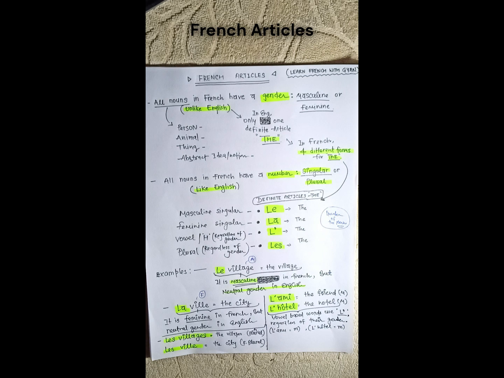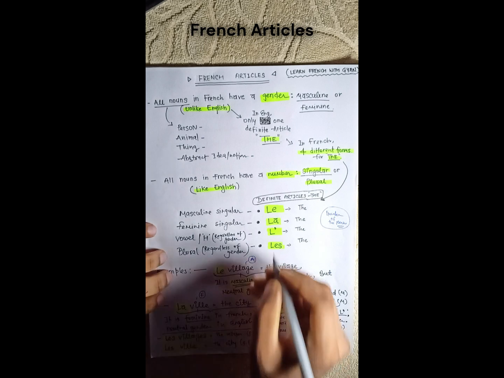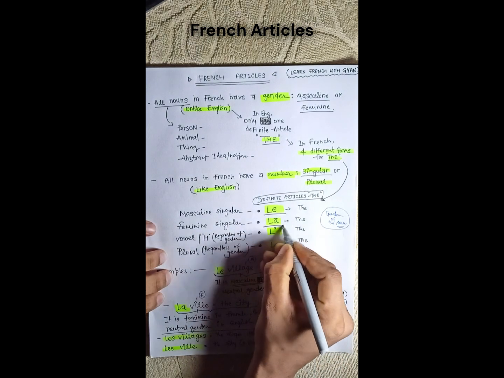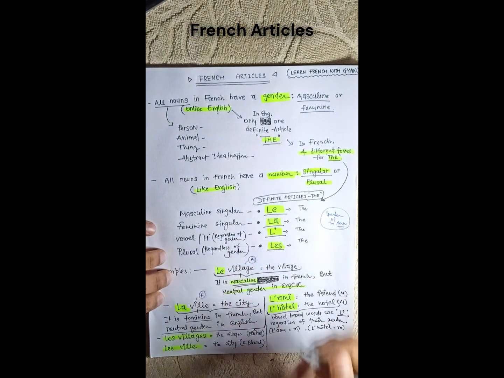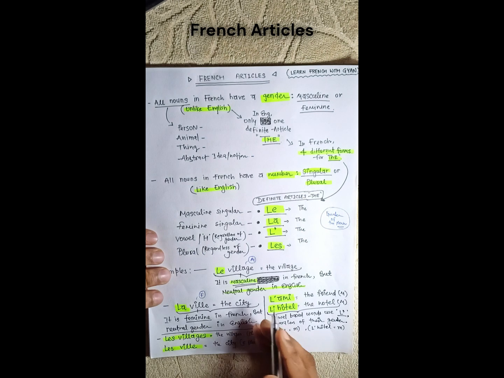So in French, the definite article "the" in English has four different forms: le, la, l', and les. You can see le, la, l', and les. These four different forms are available in French, and they are based on gender.